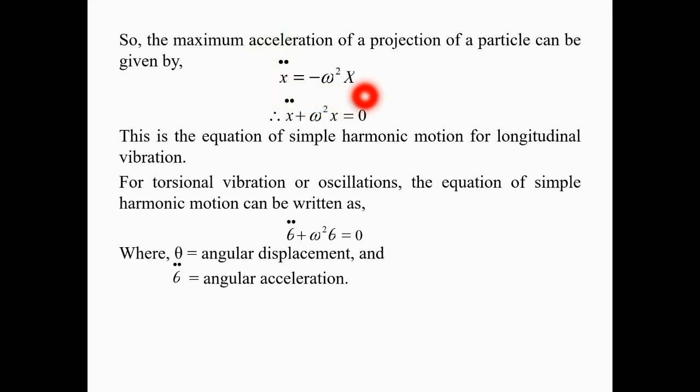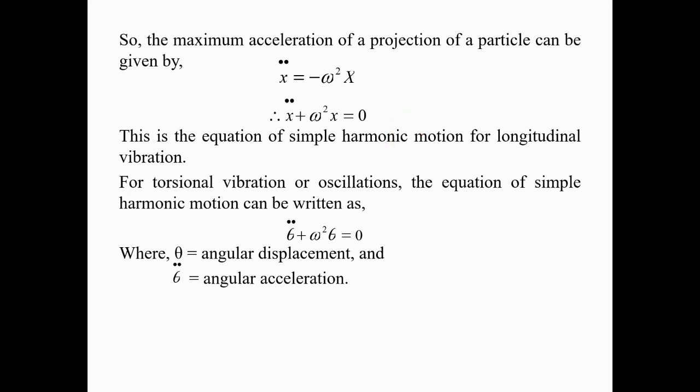So now from this relationship we can write x double dot plus omega square x is equal to 0. Now this is the equation of simple harmonic motion for longitudinal vibration.